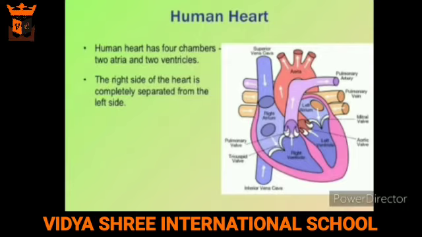The heart is divided into four chambers. The top chambers with thin walls are known as auricles, whereas the two lower chambers with thick muscular walls are known as ventricles.